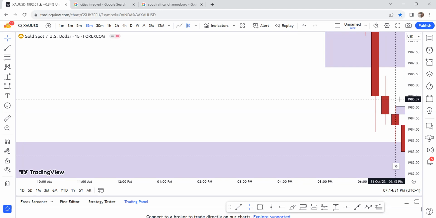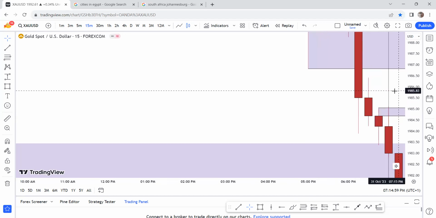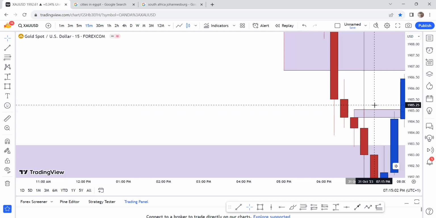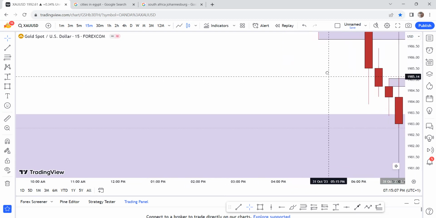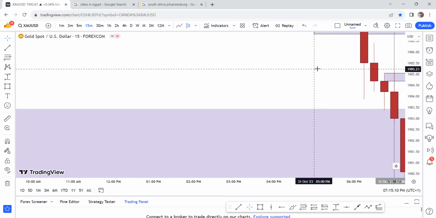if price should break above this zone and close as an engulfing, like a blue candle, what does it form? Engulfing buy, right? That is a break of structure. Now, remember the criteria I'm always talking about with you guys, how engulfing candles are being formed. When we have a break of structure, that means M5 COS happened. Do you understand? That's why we don't have an engulfing. So I'm not buying, because even if I was buying, I would have been buying to this level. This would have been my first TP.